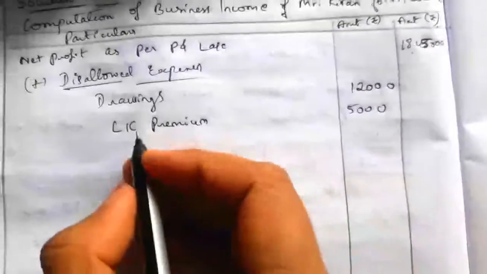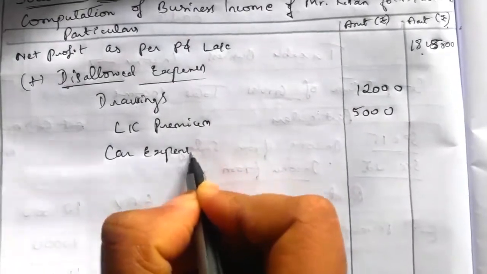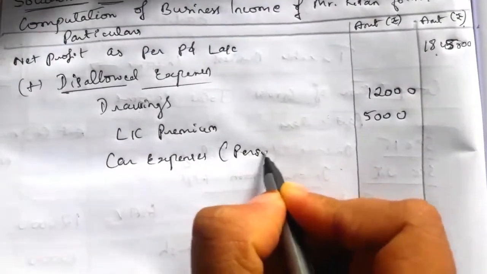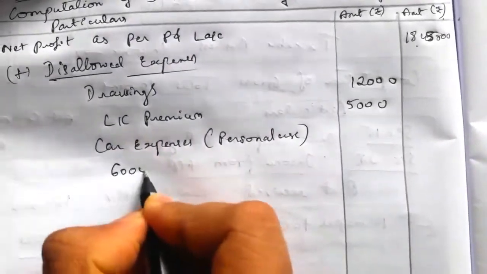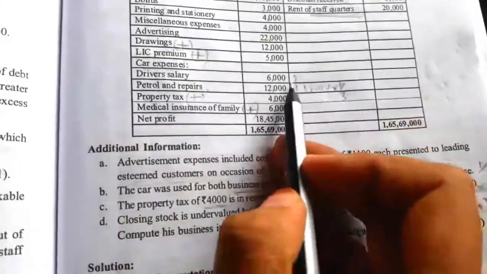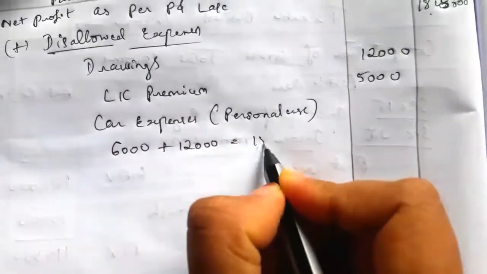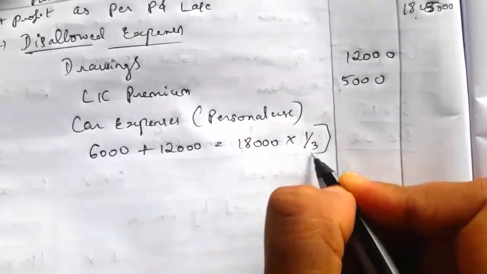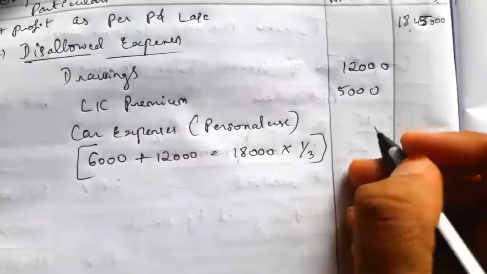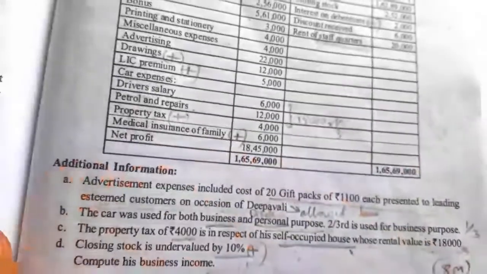So relating to car expenses, we have to cancel only the personal use. What is the portion of personal use? The driver salary is 6,000 plus petrol and repairs 12,000, so total 18,000 is the total car expenses. In that, the portion of personal use is 1/3, so 1/3 we have to cancel. 18,000 into 1/3 is equal to 6,000. 6,000 is disallowed. So the remaining 12,000 is allowed, 6,000 is disallowed.